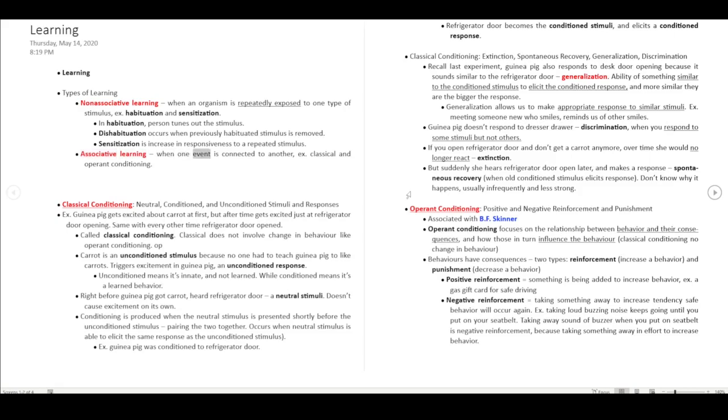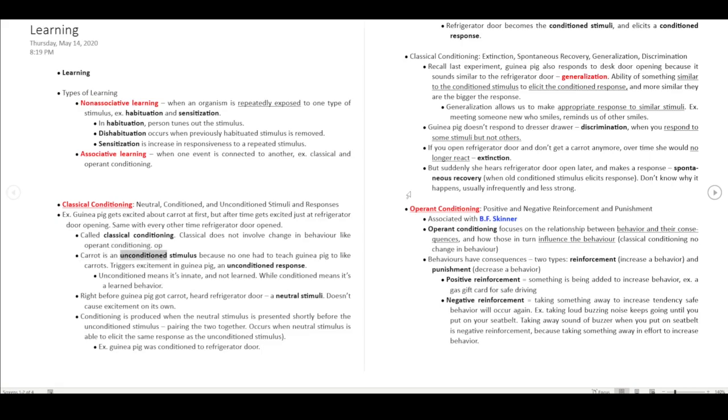Associative learning is when one event is connected to another: classical and operant conditioning. Classical conditioning involves neutral, conditioned, and unconditioned stimuli and responses. A guinea pig gets excited about a carrot at first, but after some time gets excited just at the refrigerator door opening. Same with every other time the refrigerator door is opened. This is called classical conditioning. Classical does not involve a change in behavior like operant conditioning.